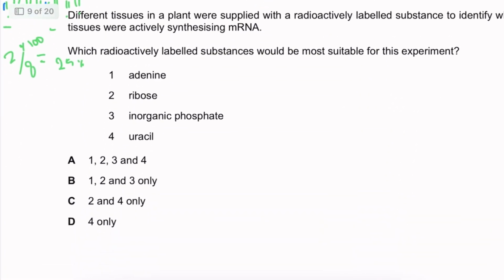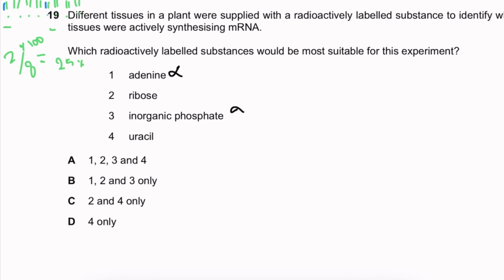Different tissues and plants were supplied with radioactively labeled substance to identify which tissues were actively synthesizing mRNA. Which radioactively labeled substance would be most suitable for the experiment? Adenine, ribose, inorganic phosphate, and uracil. Okay, so to specifically identify that it's mRNA, we need things that are specific to RNA, again, versus for example DNA. So we know that adenine is found in both RNA and DNA, so we can cancel this. Ribose, inorganic phosphate, or uracil.